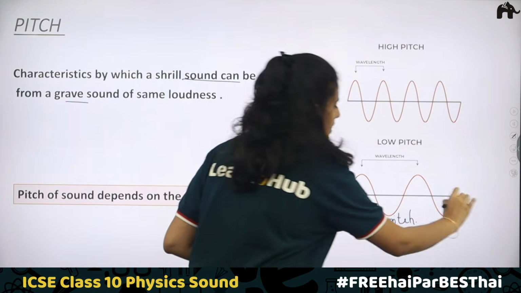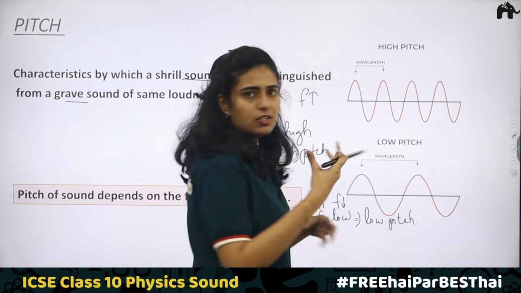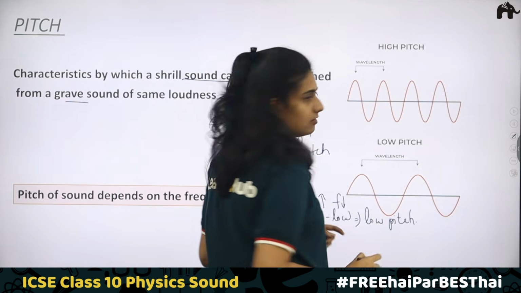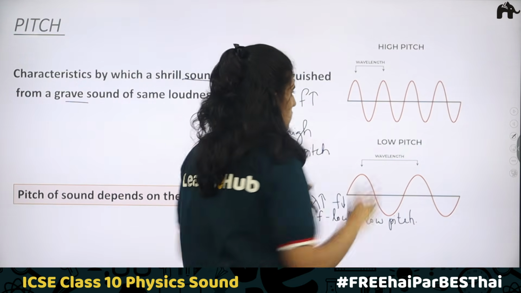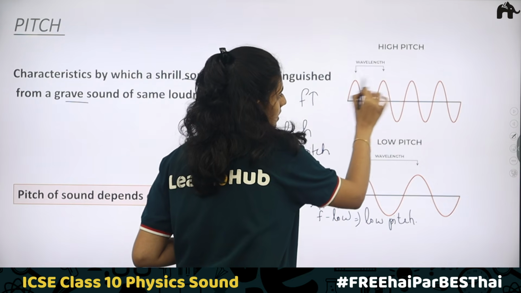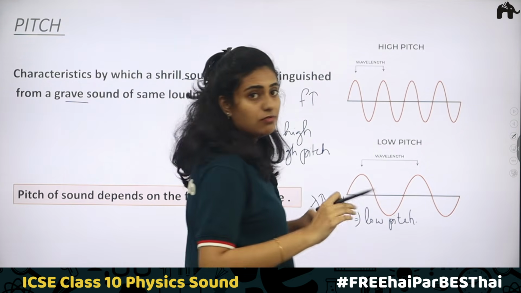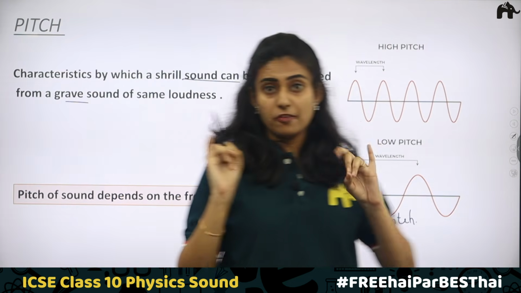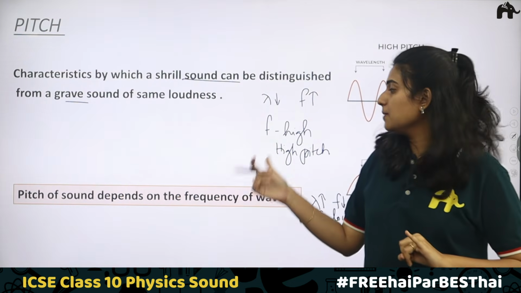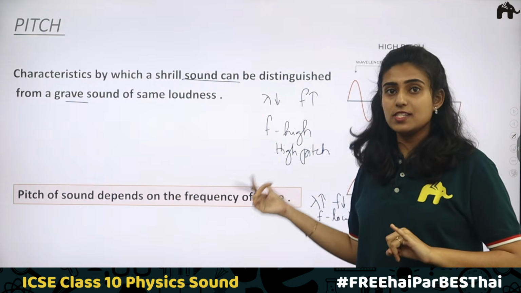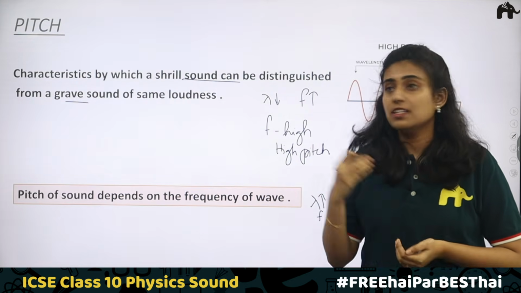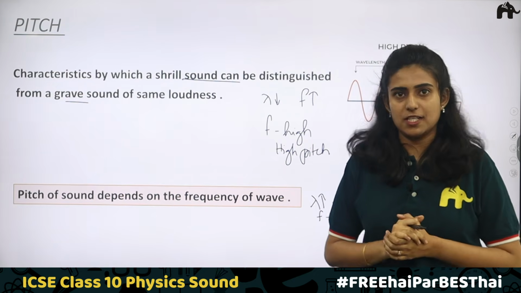Here we have time. With time, that is the result you get from a CRO, you can see how the amplitude varies. Between consecutive crest and consecutive trough, you can calculate the wavelength. Clear? So pitch of sound depends on the frequency of the wave. Pitch is usually considered in the case of musical instruments; different notes have different pitches.